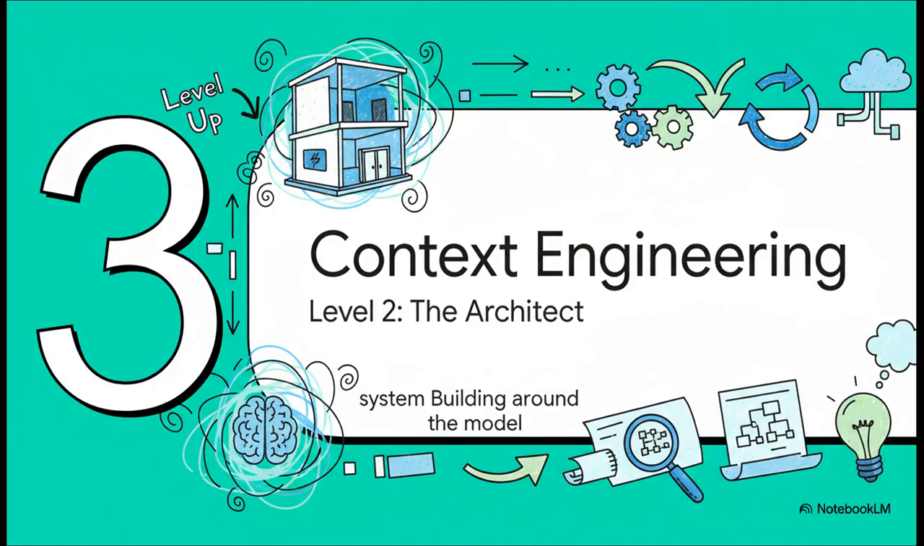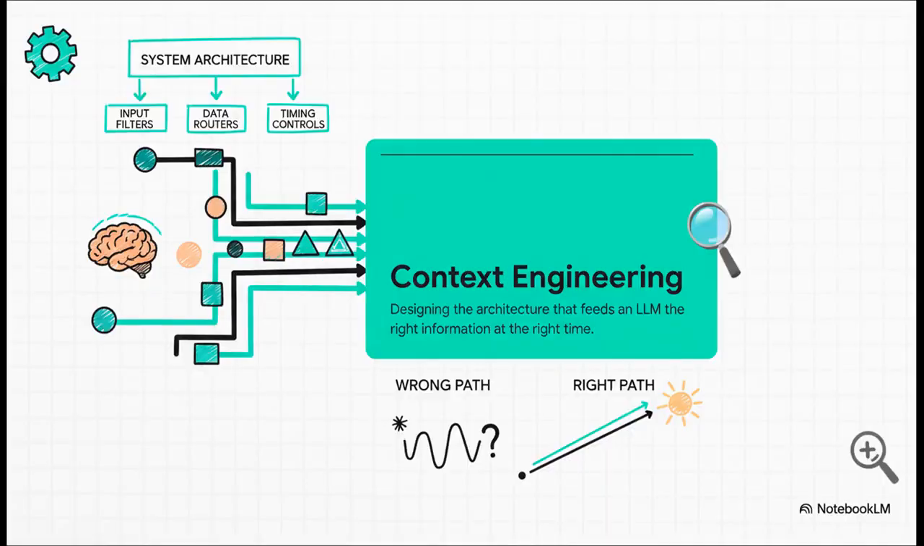And this brings us to the solution, section 3. Enter context engineering. This is where we graduate. We go to level 2. We stop being just a prompter, and we become an architect. We stop trying to fix the model from the inside and instead start building a smarter system around it. So what is context engineering, really?